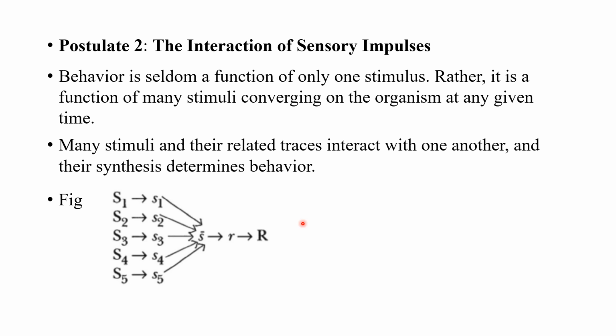But Hull argues that there is not one stimulus or one sensory impulse. There are a lot of stimuli. There is an interaction of stimuli that leads to a stimulus trace, and there is a neural reaction, and there is a response happening.